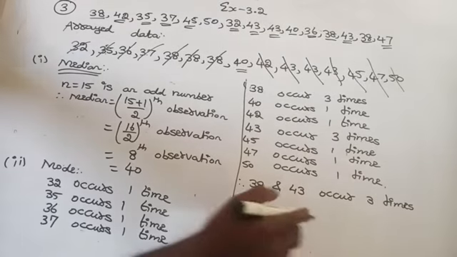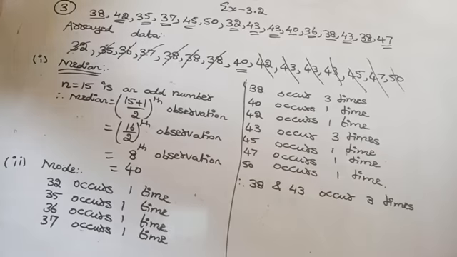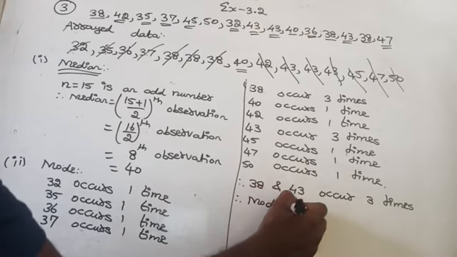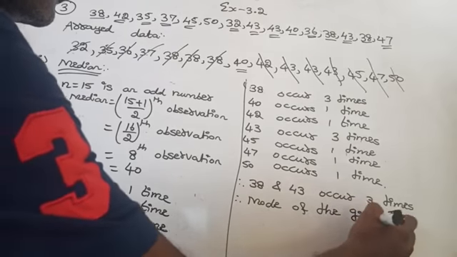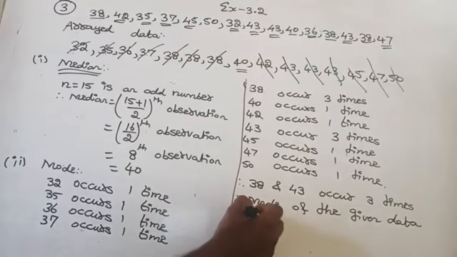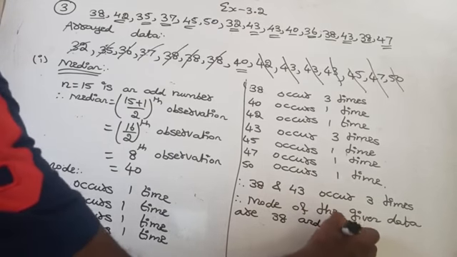Among 1 and 3, 3 is the maximum. So 38 and 43 occur 3 times. Therefore, the modes of the given data are 38 and 43.